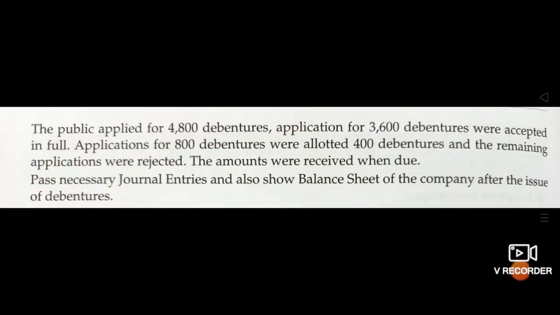The public applied for 4,800 debentures. Applications for 3,600 debentures were accepted in full. It means to the applicants of 3,600 debentures, company allotted 3,600 debentures. Then, applications for 800 debentures were allotted 400 debentures. To the applicants of 800 debentures, company allotted 400 debentures, means half of their demand. And the remaining applications were rejected. It means the remaining, that is 400 applications were rejected.